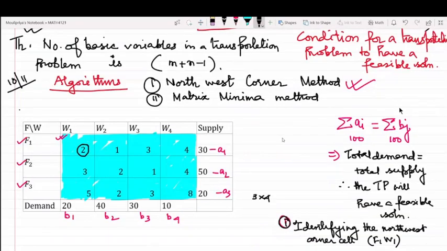I told you while I was showing you that a transportation problem is also a linear programming problem. I told you everything. What does this number stand for? Anyone? Ma'am, the number of units going from F1 to W1. No. 2 is the cost of transporting a unit product from F1 to W1. Correct. Similarly, this one would be the cost of transporting a unit product from F1 to W2. Is everybody okay with this? Yes, ma'am.